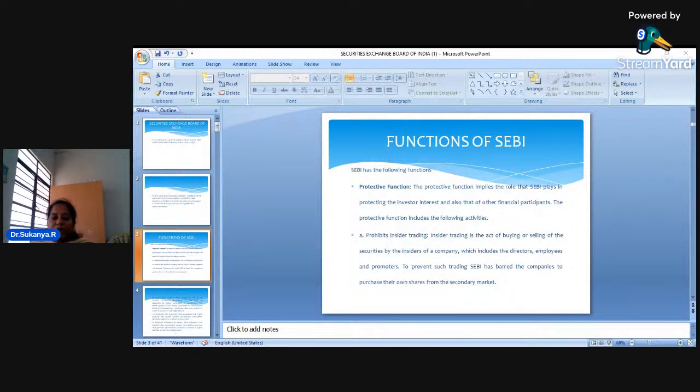Whether it is a savings account, recurring deposit, current account, or fixed deposit, we are sure we will get back our money along with interest.